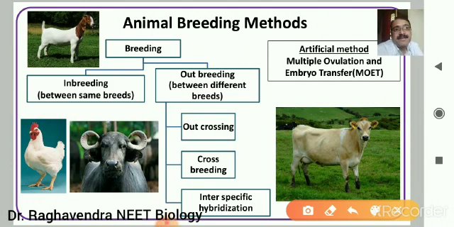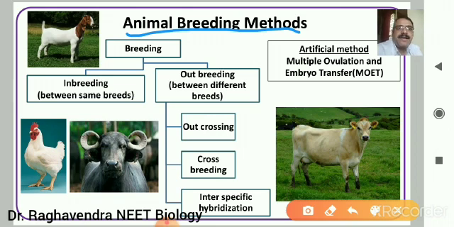Animal breeding is an integral part of the chapter called strategies for enhancement of food production. Animal breeding is an important technique or method in which we improve animal breeds for the sake of meat, wool, milk, or mainly for the use of transportation also. Since time unknown, humans have been domesticating animals and improving their breeds for the betterment of life.